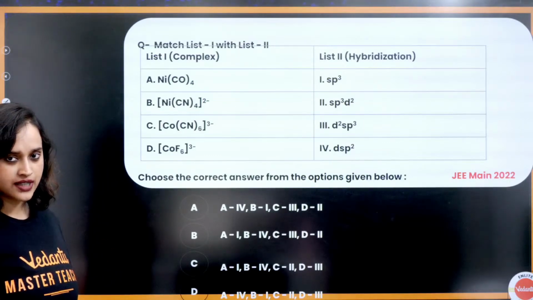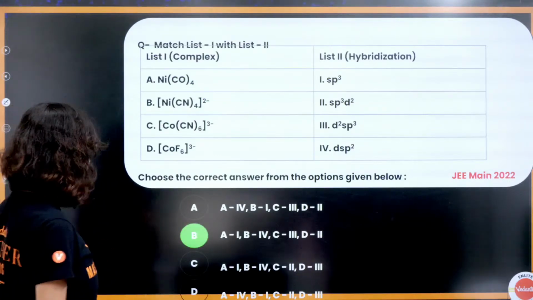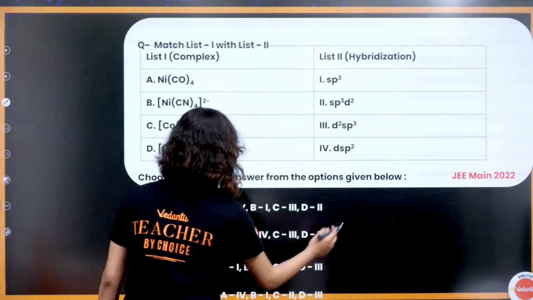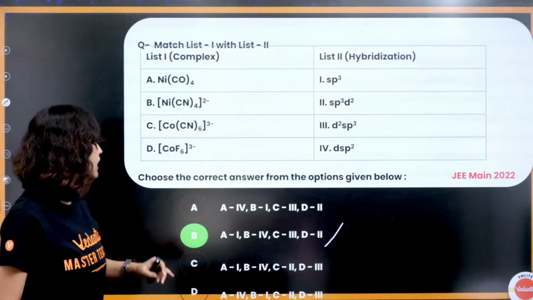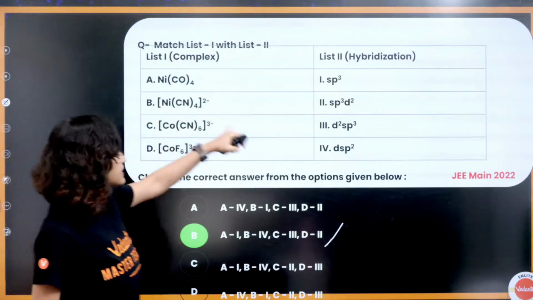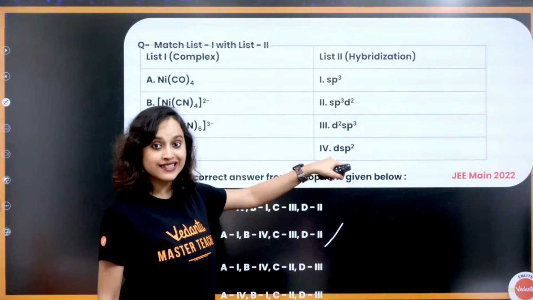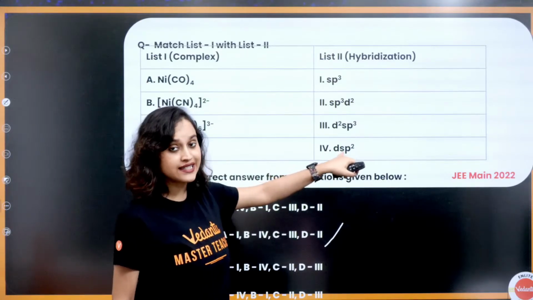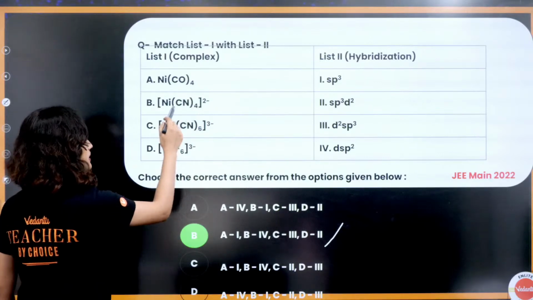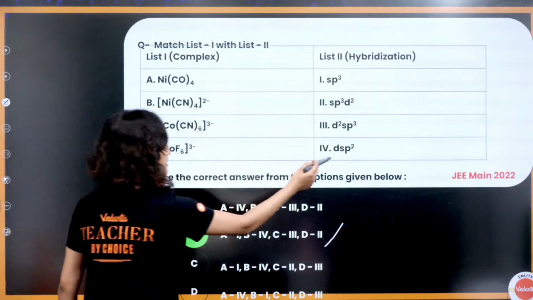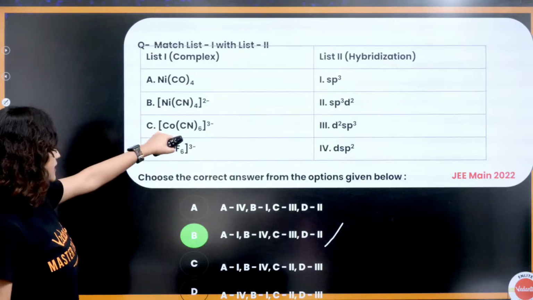Don't we know? It is B. Why? Ni(CO)4 is sp3 hybridized. We know that. [Ni(CN)4]2-, this is dsp2 hybridized. CN is a strong field ligand, it will cause pairing. So dsp2. Okay, again [Co(CN)6].